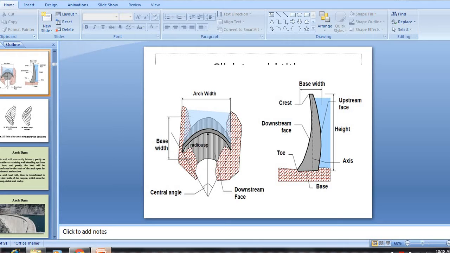In the second figure you can also note the base width, the top point in an arch dam, that is the crest, and you can note the upstream face height, downstream face toe, axis of the dam, base, etc. You can note it.